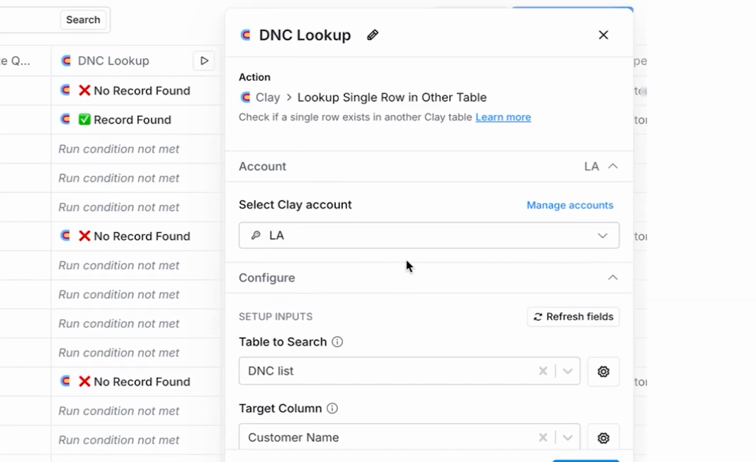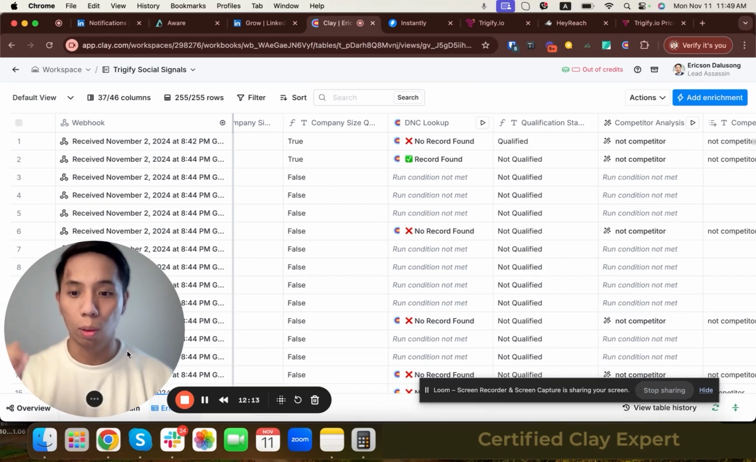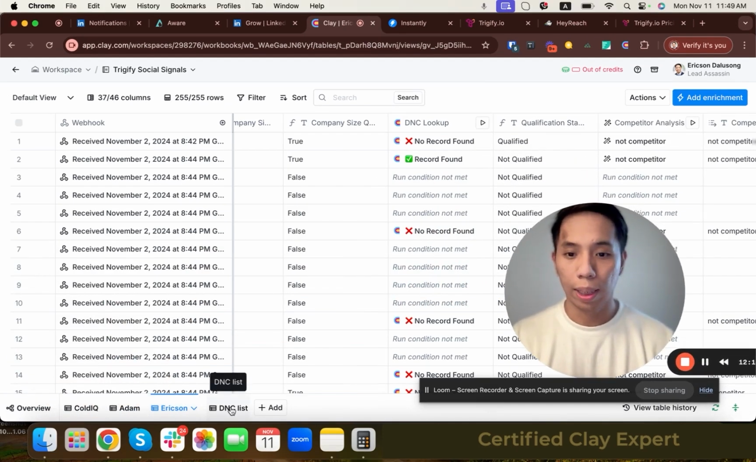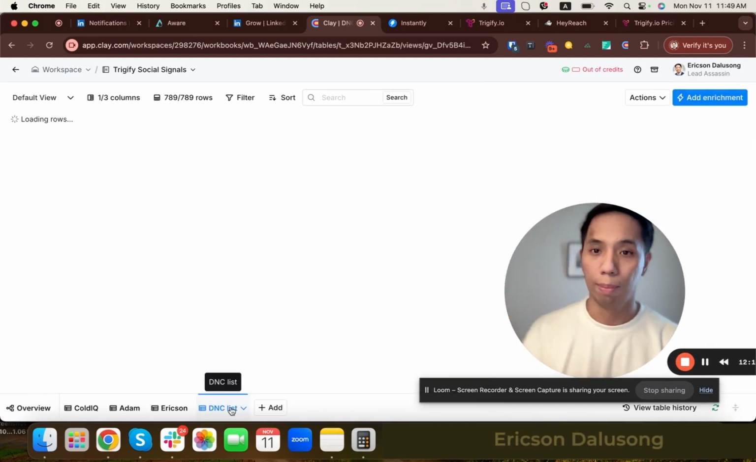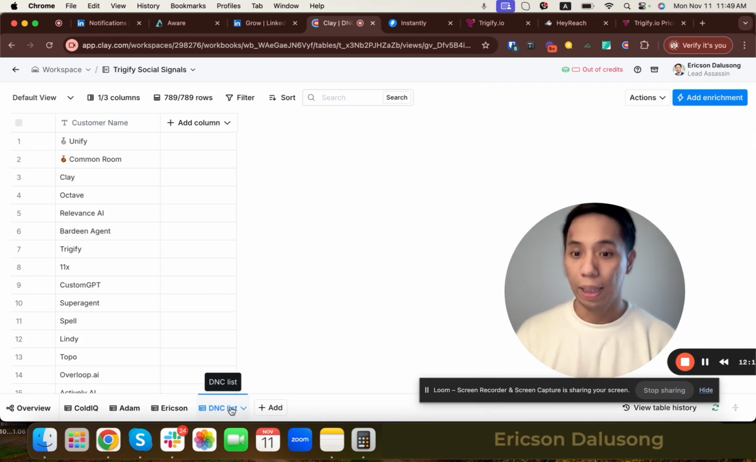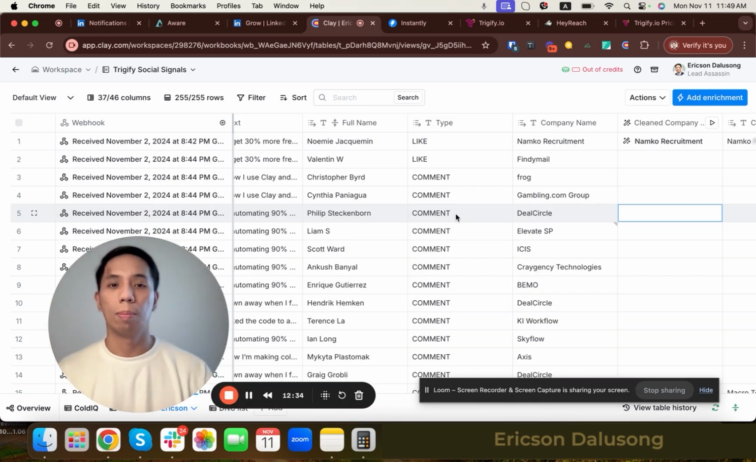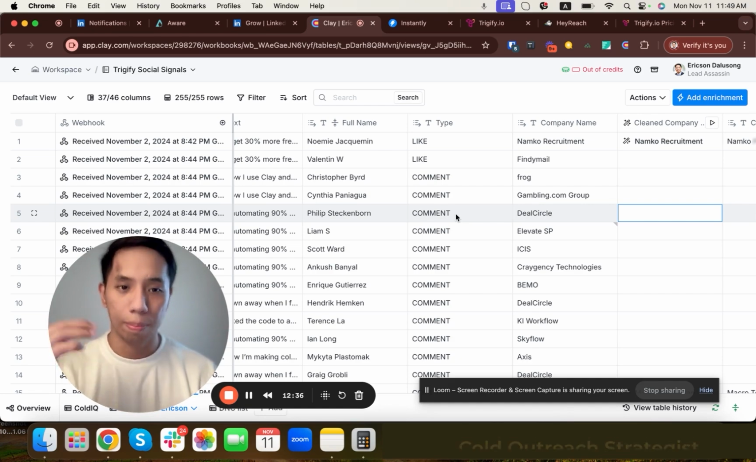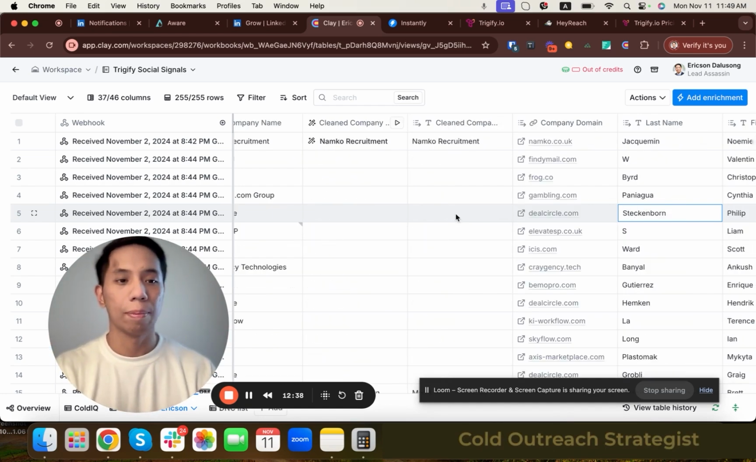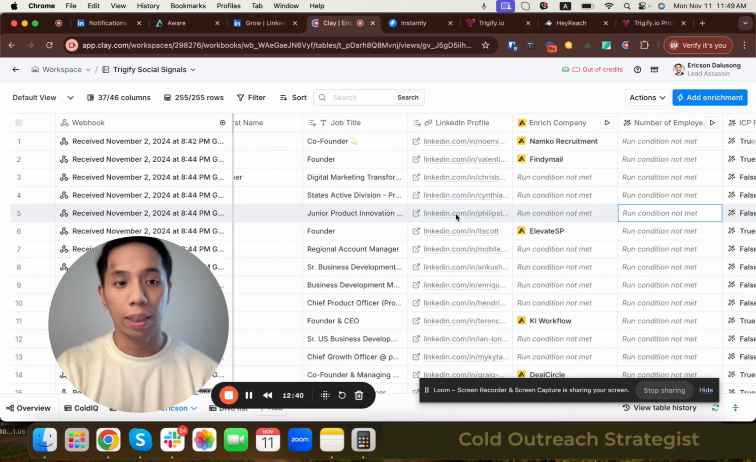So basically for this one, I've used the lookup single row. It's looking up all of the contacts, or all of the names, in my DNC list. This way, they're going to be excluded from receiving an outreach message or email from me. So that's one of the enrichments.